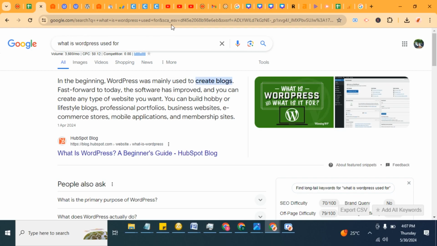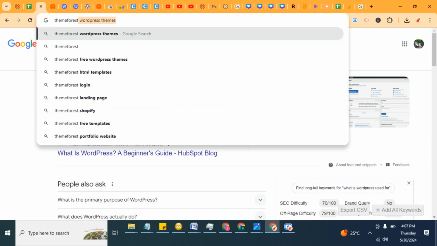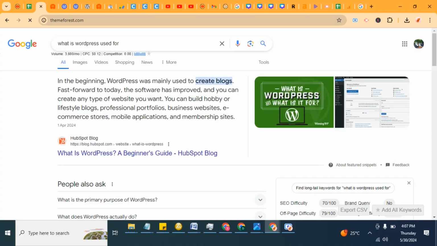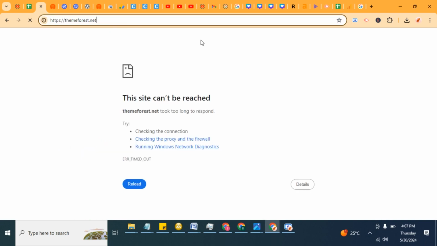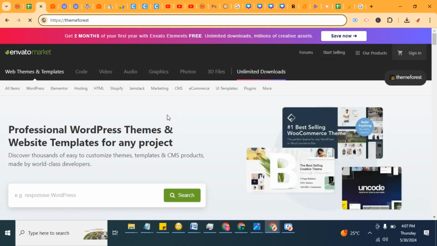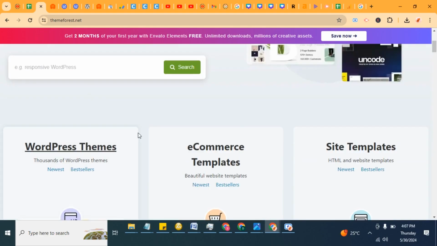Now I'm going to give you an example. Let's go to Theme Forest. Theme Forest is a premium marketplace for themes, WordPress themes and other things, but in this video we're going to be focusing on WordPress themes. In this marketplace, you can get a lot of themes that are already built with functionality for your WordPress. So, professional WordPress themes and website templates for any project.